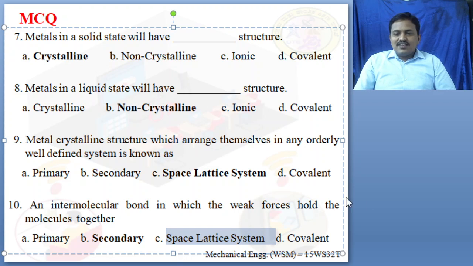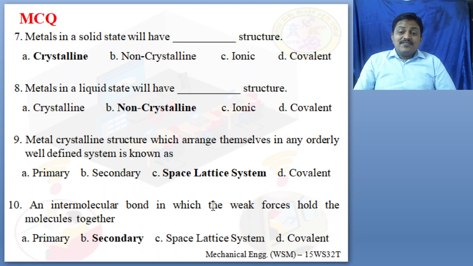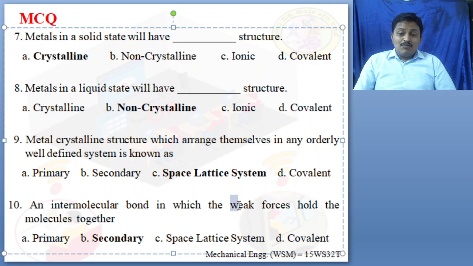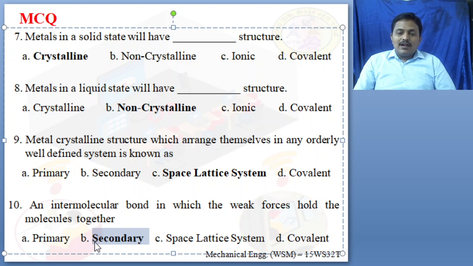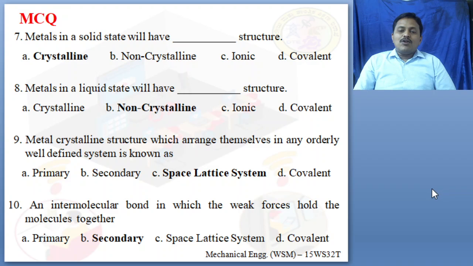It is the weakest bond, formed by the weakest forces. It is a secondary bond. So the answer is B. Weakest force means it should be a secondary bond only.